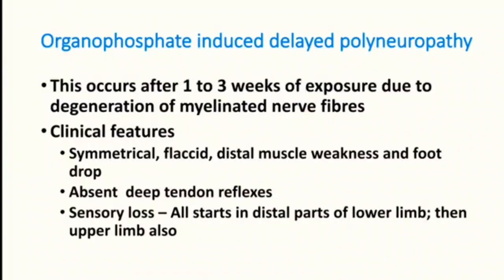Now, another feature which is explained is delayed polyneuropathy. Many patients with OP poisoning, that too repeated exposure, chronic exposure, can have myelin fiber demyelination, and that can produce delayed polyneuropathy. Most of the patients will have foot drop. That is a classical finding. Symmetrical, flaccid, distal muscle weakness leads to foot drop. So organophosphate induced delayed polyneuropathy can be there in severe poisoning, and many patients with chronic exposure can present with this finding.